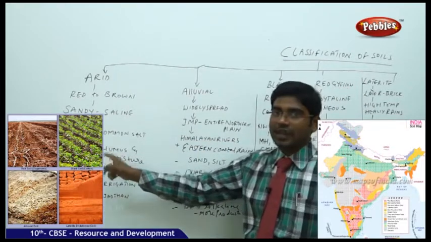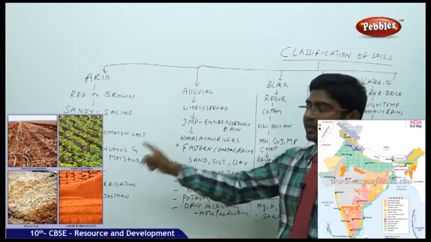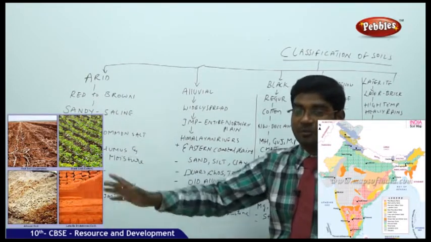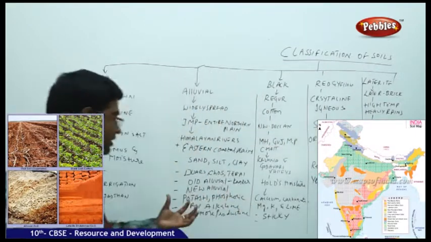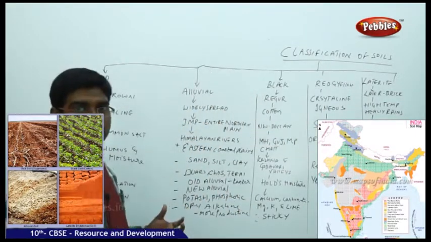Arid soils have a high content of Kankar, and alluvial soils also have Kankar. Arid soils can be used for irrigation with careful, proper methods. Alluvial soils can be used because they naturally have all the important chemicals which are used for agriculture and cultivation.